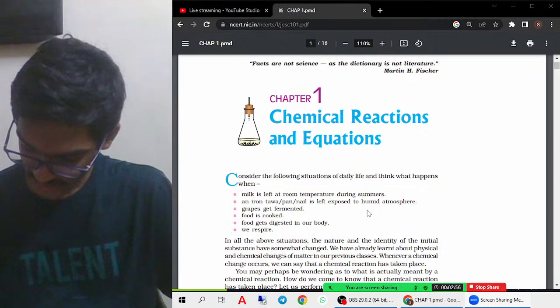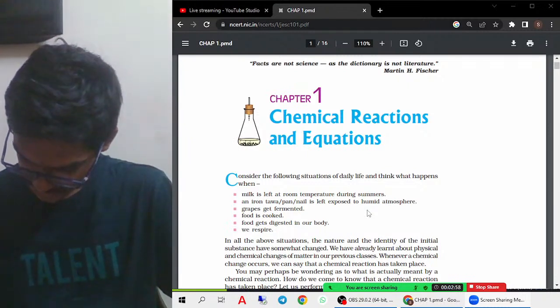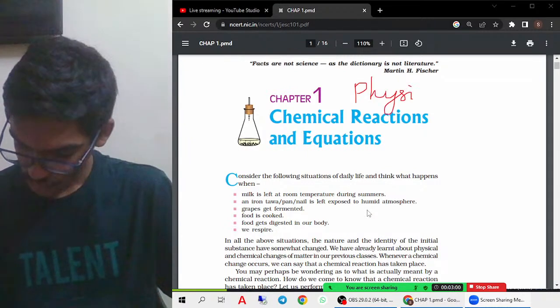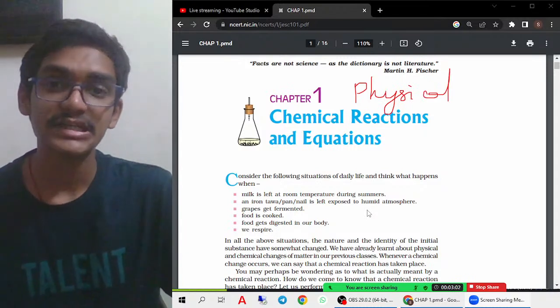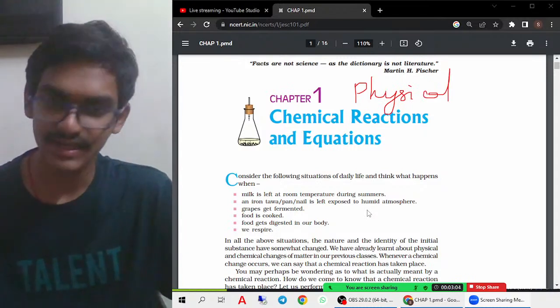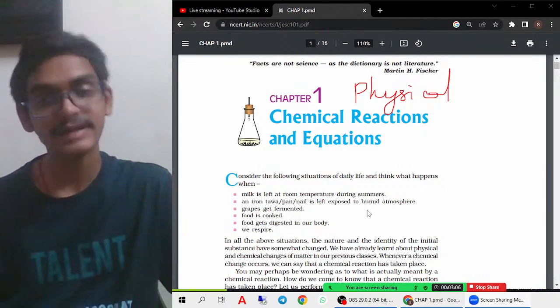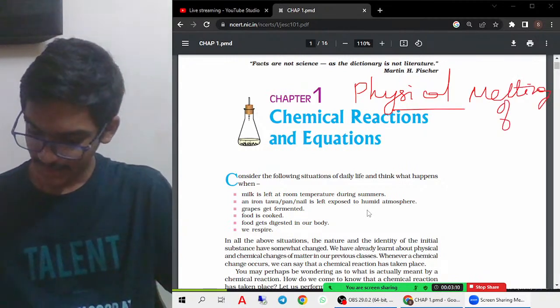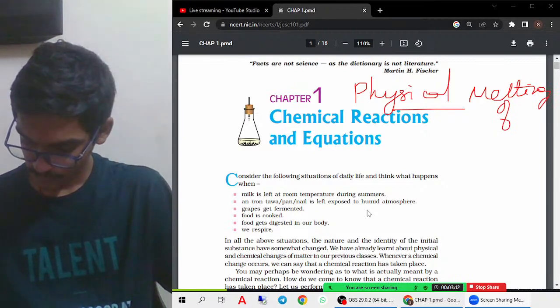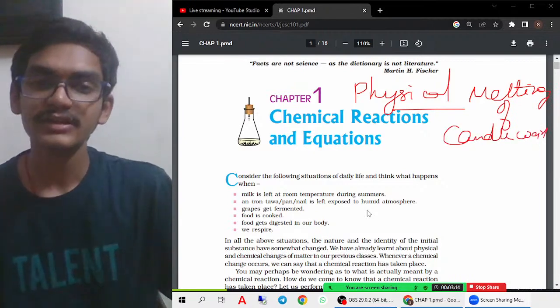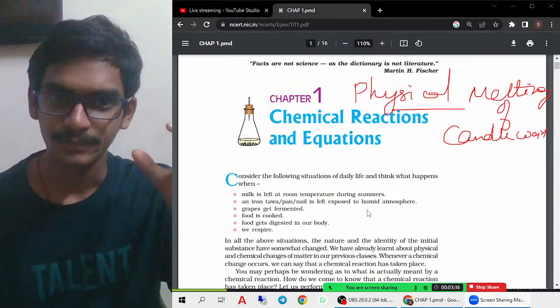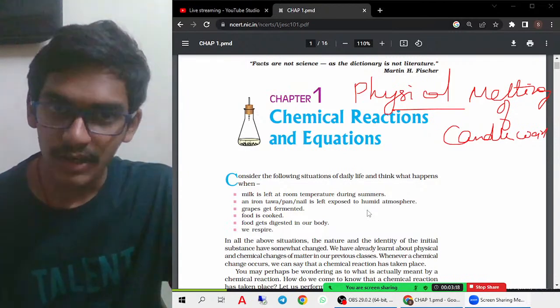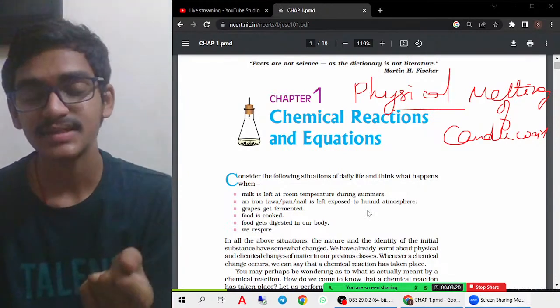If you see the physical changes, in these physical changes, we try to see that no new substance is actually formed. For example, if you take the melting of candle's wax. If you see, it is in the solid form. So when we burn the candle with the help of a matchstick, what happens?